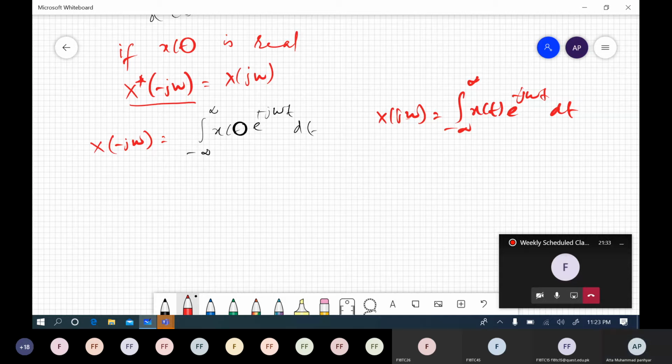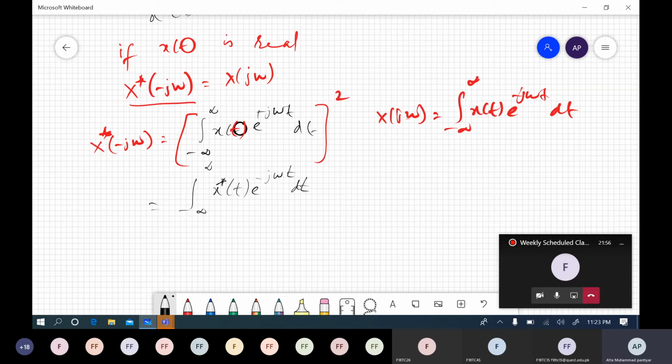Now, for example, we conjugate both sides. Then what would we get? We would get this must be equal to the integral from minus infinity to infinity x star of t e to the power minus j omega t dt, right?